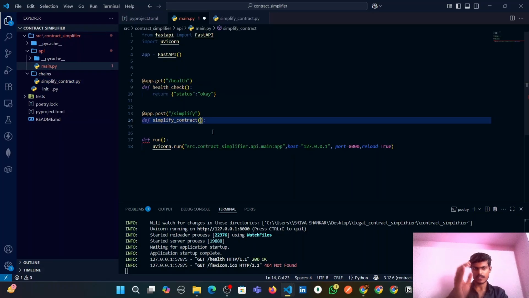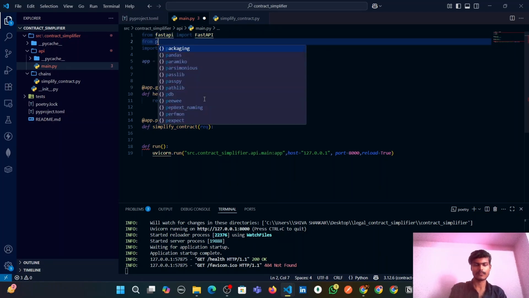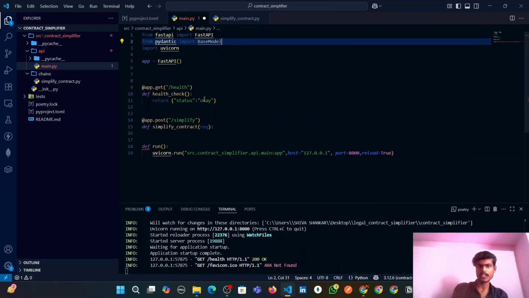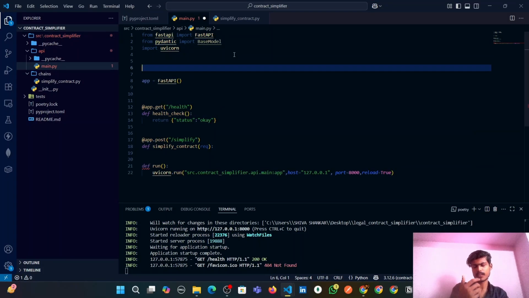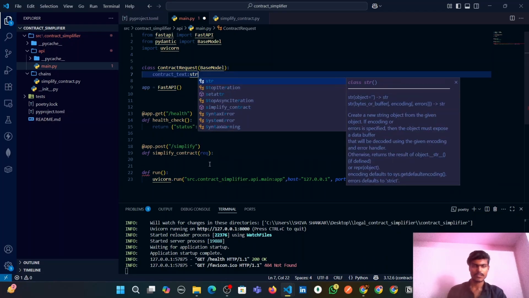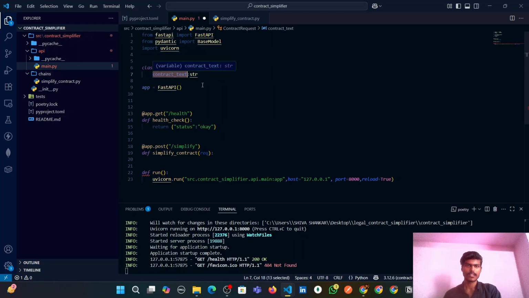This chain we need to import, and this route will accept a request, and for this request we will need a model that validates the request body, guys. So for this we will import Pydantic. So we have imported the base model from Pydantic. Let's define a Pydantic class here. So this model will have only one field with the name contract text.